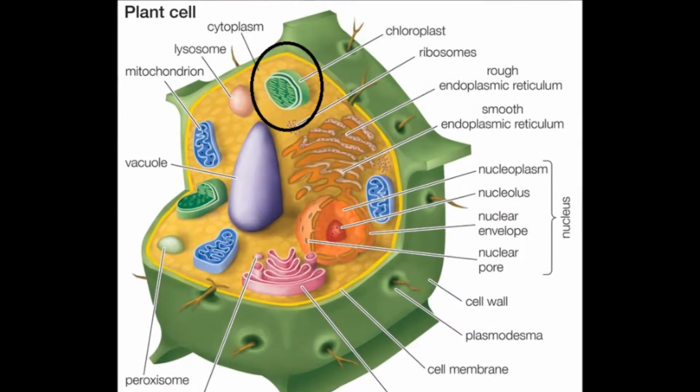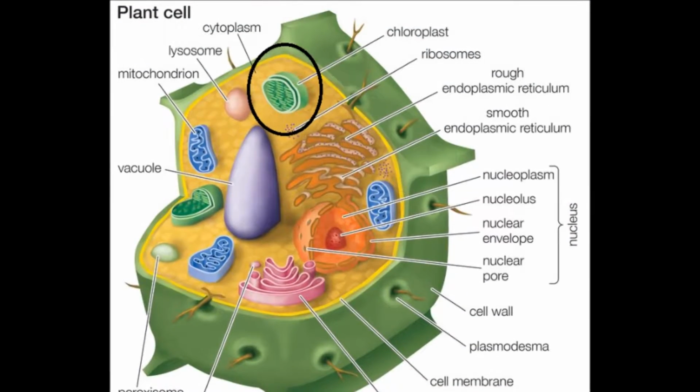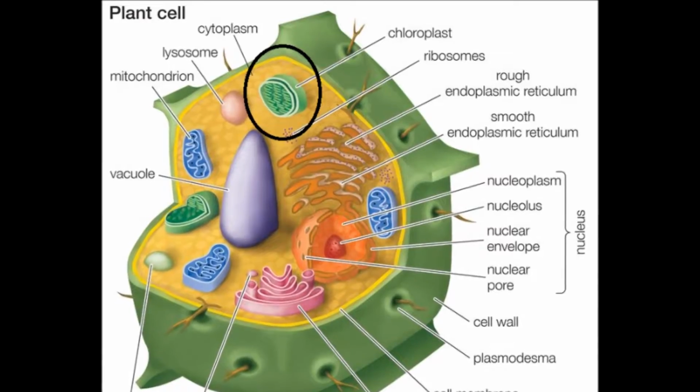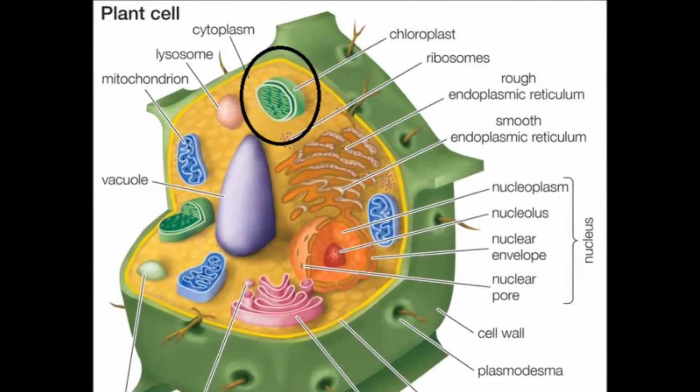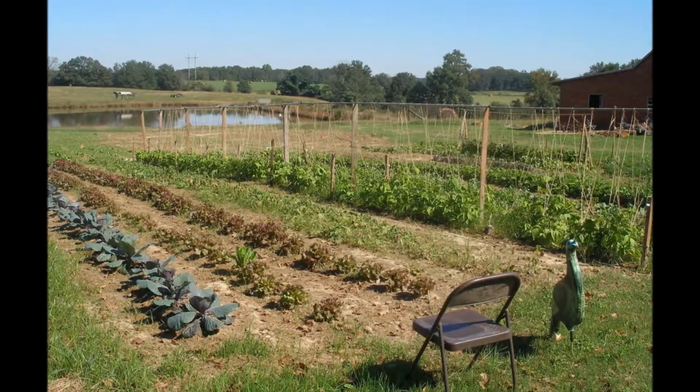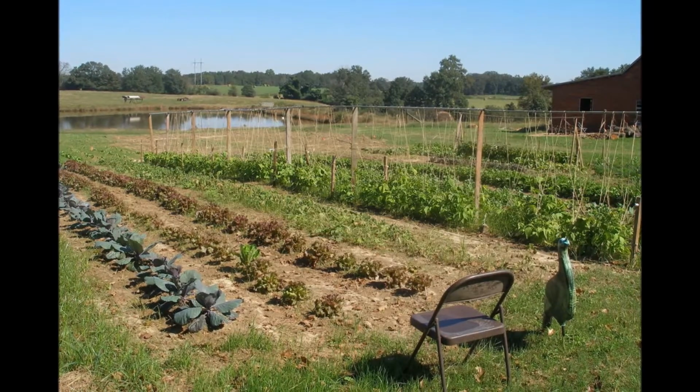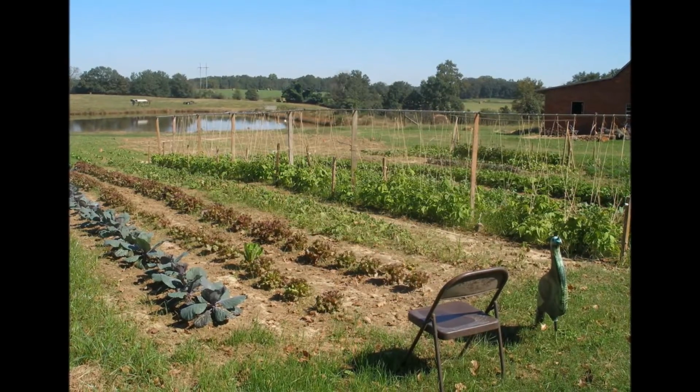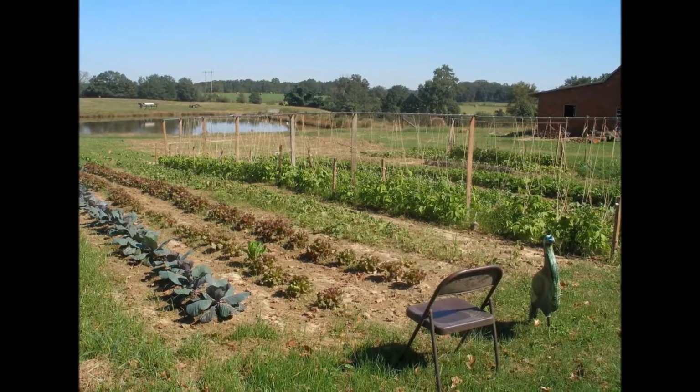Lastly, we have the chloroplast. It is simply in charge of performing photosynthesis. During this process, sugar is created, which is food for the cell. Farmers in Lawrenceville, like in the Rancho Alegre farm, harvest fruits and vegetables that use photosynthesis, and in turn, these fruits and vegetables become food for people.